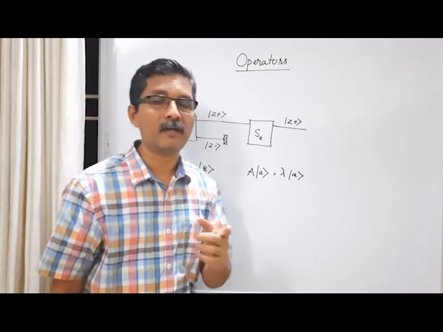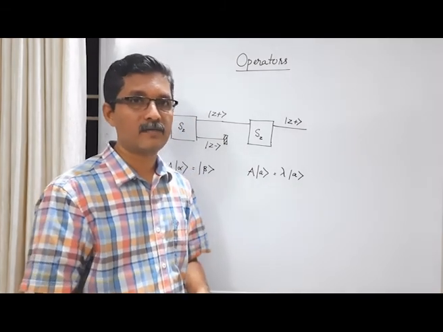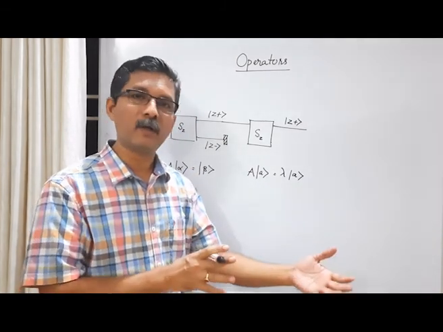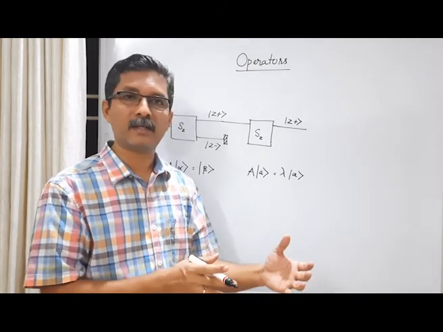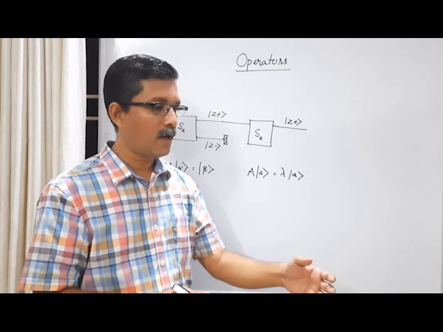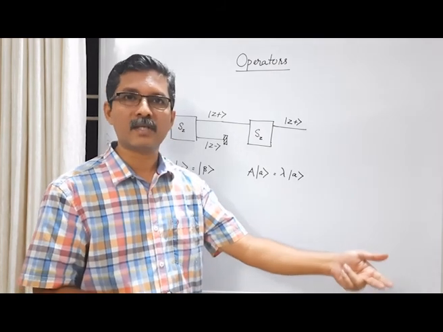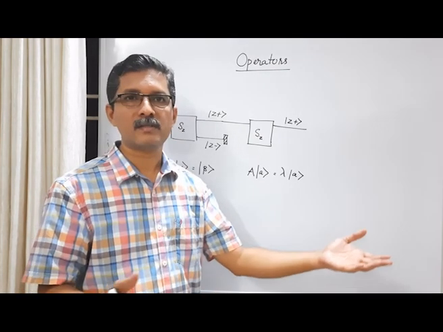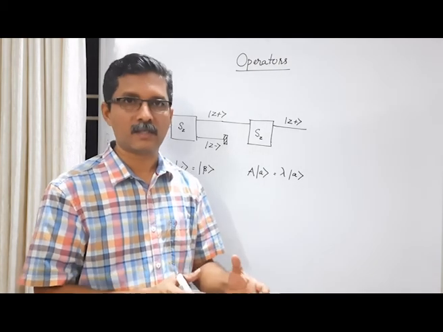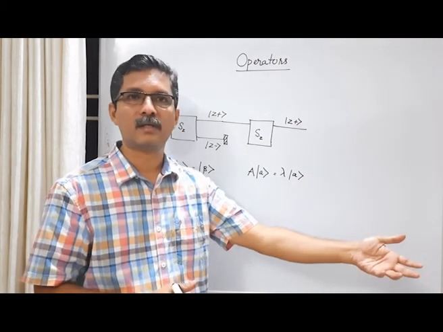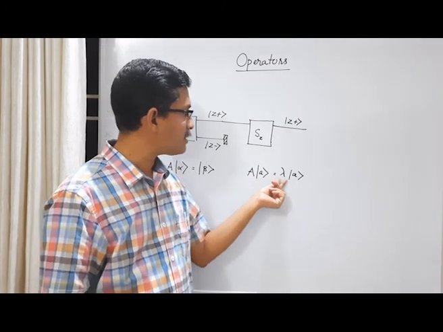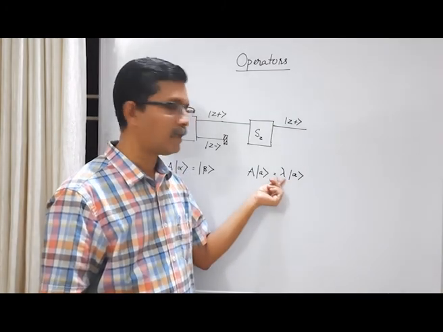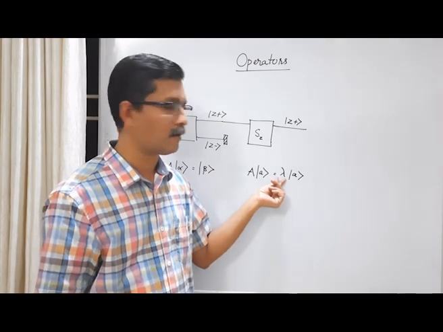Remember that earlier in the discussion on vectors we said that if you have a vector ket alpha, then another vector c times ket alpha represents the same physical state. Both ket alpha and some constant times ket alpha represent the same physical state. So ket A as well as some constant lambda times ket A, where lambda is a scalar, can be a complex scalar in general.